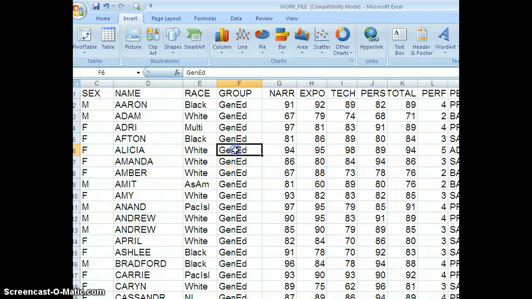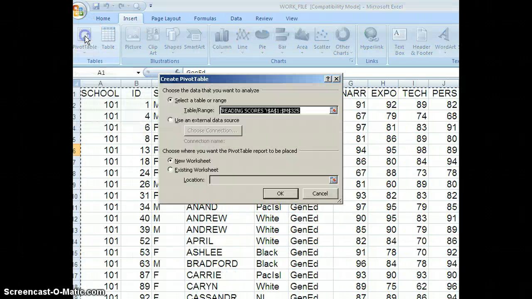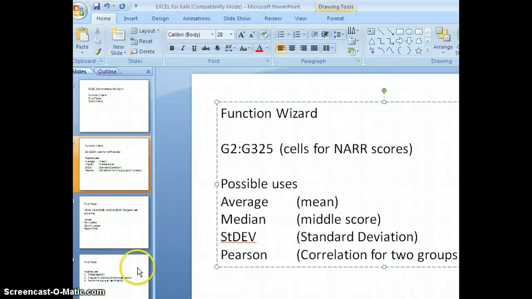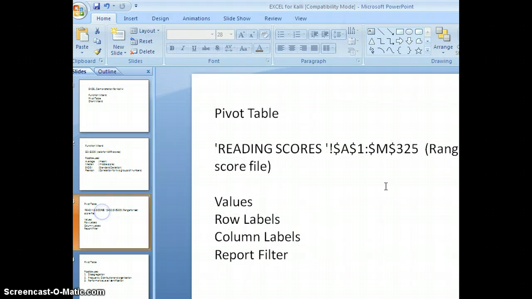Now first of all, I make sure I got my cursor inside the area that I want to include in the pivot table. Hit the pivot table button, and with the new versions of Excel, it's real simple, because what it says right now, and I'll transfer over to the other screen here, we're going to move on down here. It says reading scores A1 colon M325.